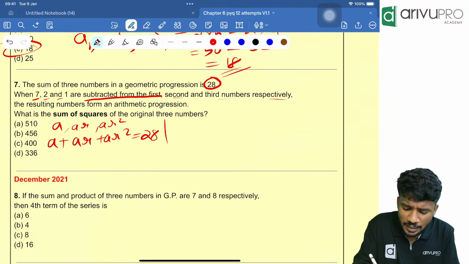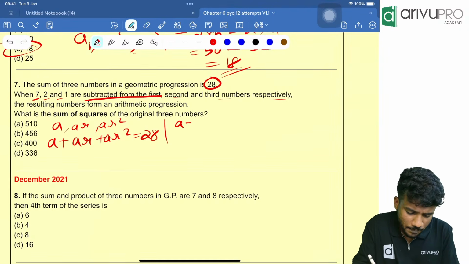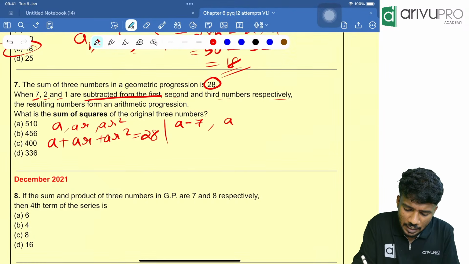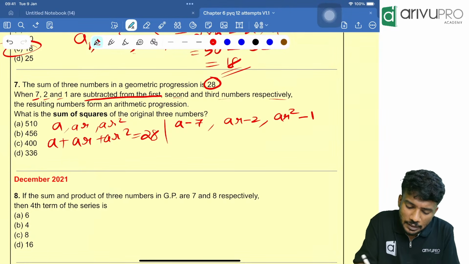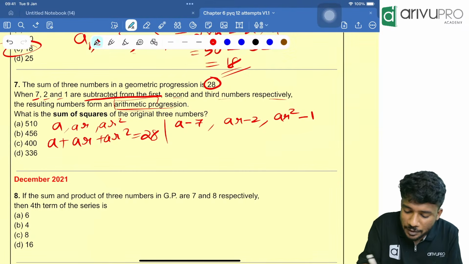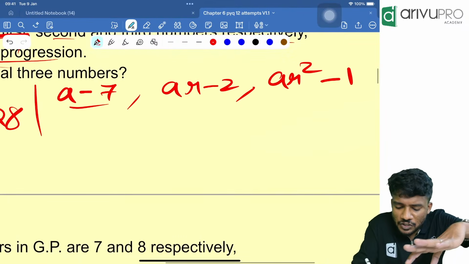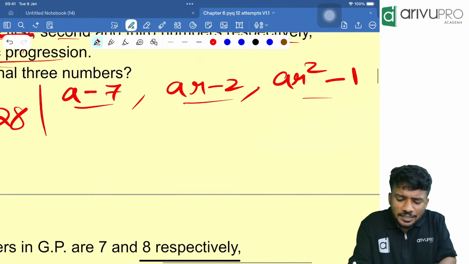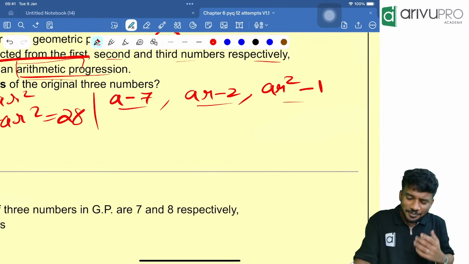First number is A minus 7. Then the second number is AR minus 2. Then AR square minus 1. They are in arithmetic progression. That means these numbers are in AP. What is the condition we know about an arithmetic progression?